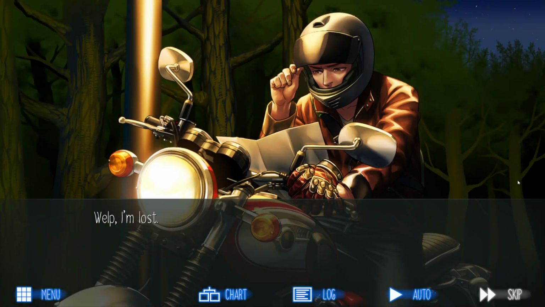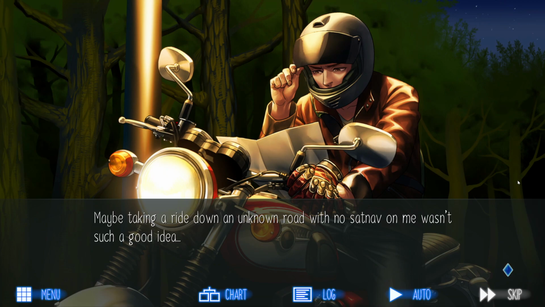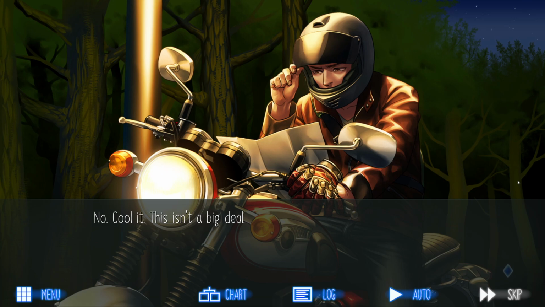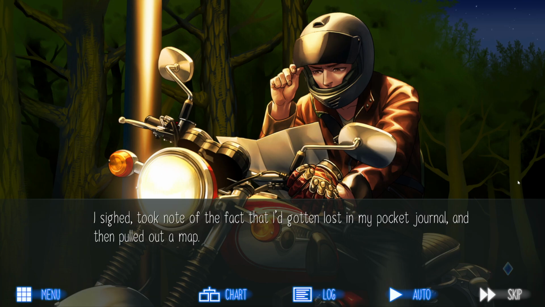Well, I'm lost. Maybe taking a ride down an unknown road with no sat-nav on me wasn't such a good idea. I just followed the road, so I'd figured I wouldn't get lost, but now I was in some deep shit. No, call it. This isn't a big deal. I sighed, took note of the fact that I'd gotten lost in my pocket journal, and then pulled out a map.